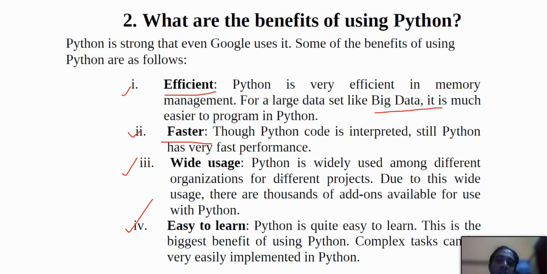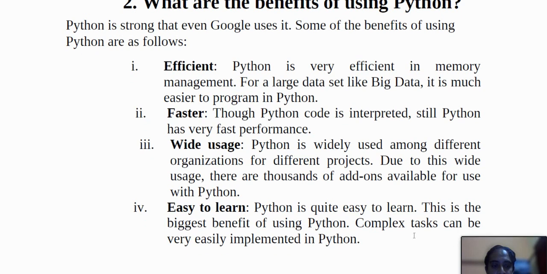Okay, otherwise what will happen is you will not know, and the answer you give will keep going wrong, okay? So what is wide usage? Python is widely used among different organizations for different projects, and due to its wide use, there are thousands of libraries available for use with Python. And then is easy to learn. Thus Python is quite easy to learn. This is the biggest benefit of using Python. And the most important thing is that you can do anything with Python. I mean complex tasks can be very easily implemented in Python.